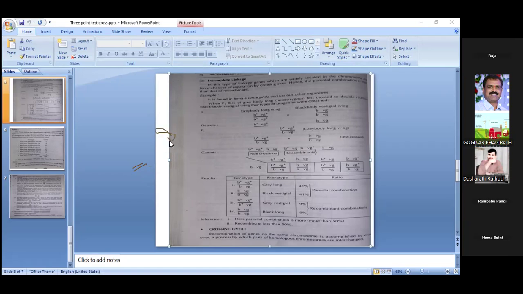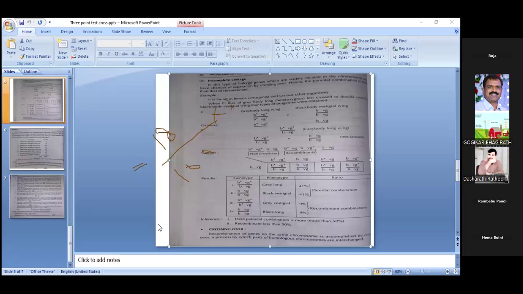We can write 18 here, divided by the total number of progeny. 41, 41, 82. 82 plus 18, how much is it? 100. 100 into 100. So that is equal to what?